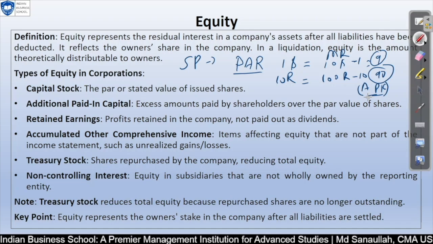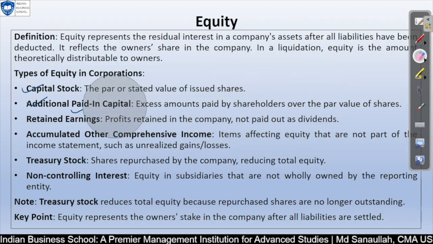So this will remain under equity, but that is the extra amount you paid over the par value. The par value part will be in your common stock, and this part, 90 and 9, will be part of here. Suppose you have purchased 10 shares, so $10 will go here and the remaining $90 will be charged here. From an Indian point of view, if you purchase 10 shares, 10 into 10, 100 rupees will go into your common stock. For 10 shares, stock will be issued to you. You are the owner of 10 shares, and the additional amount you have paid, 90 into 10, 900, will be in your additional paid in capital. So this is how it normally works.